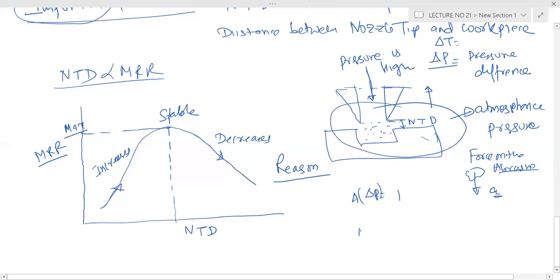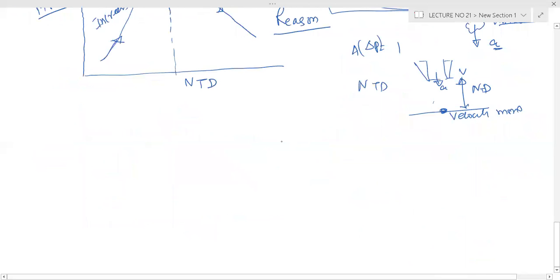So when the nozzle tip distance, NTD, increases, the abrasive is coming with an acceleration, so it is gaining velocity. Here the velocity will now be more, which means the abrasive will hit with a larger velocity.